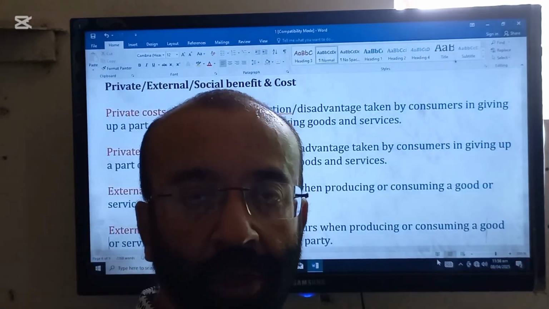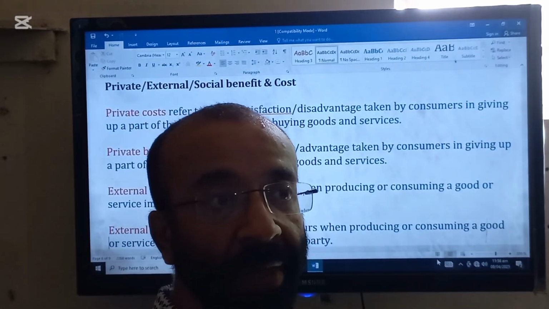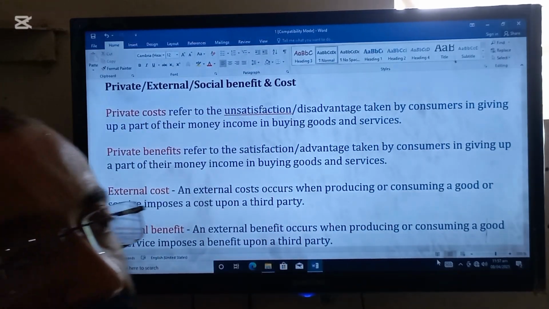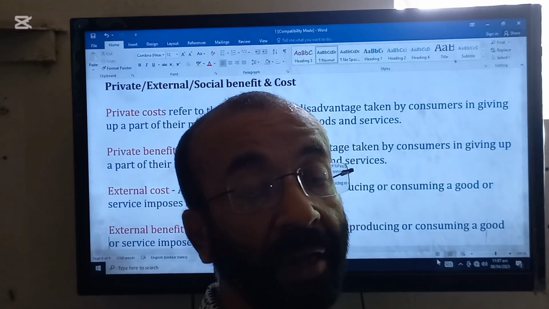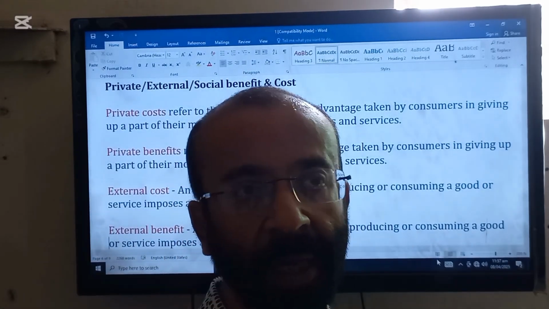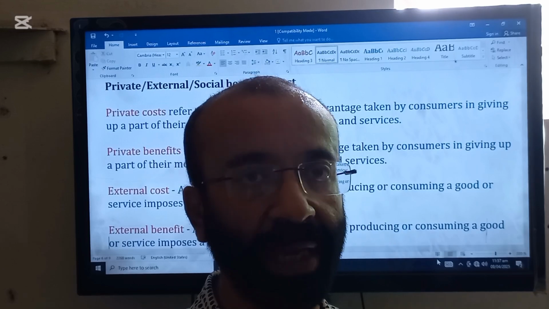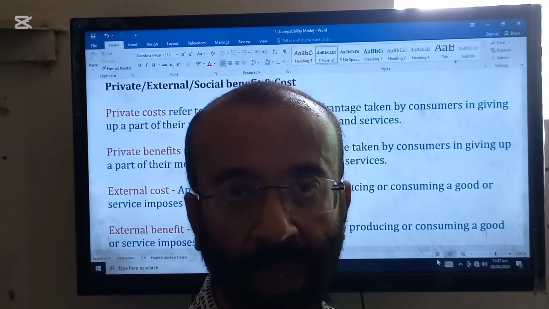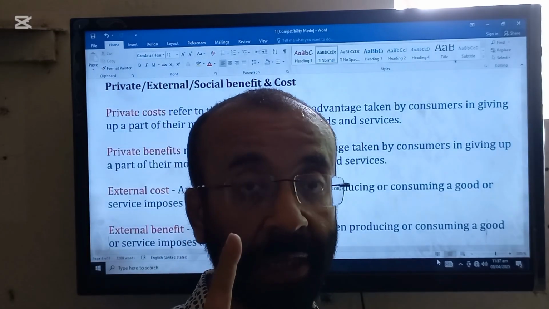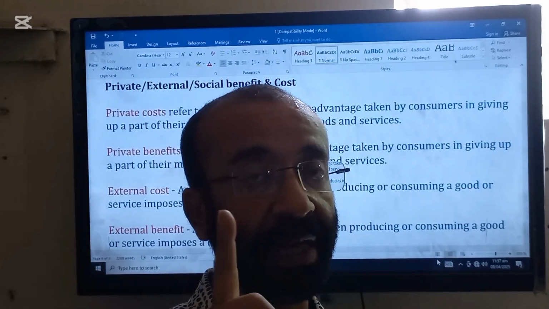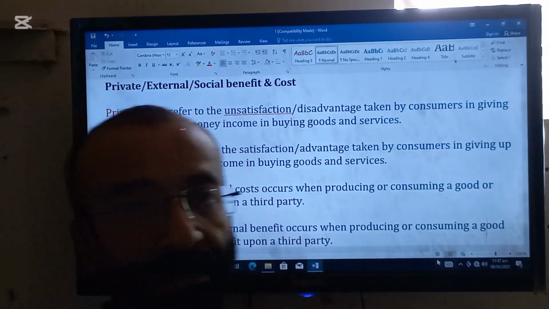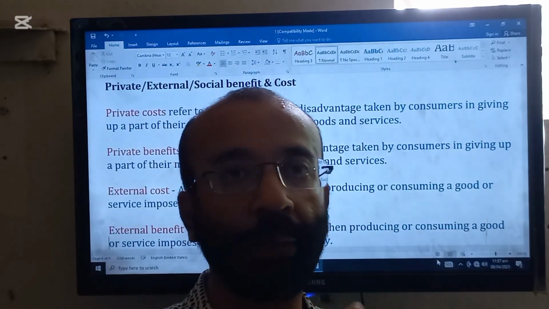Next topic is also about production. This is a very important topic as well: private, external, and social. So, beta, three terms are involved now. Try to understand. Private stands for the person who is purchasing something, for example, a consumer. External stands for the person who is not purchasing as well as not selling. And social stands for the society as a whole.